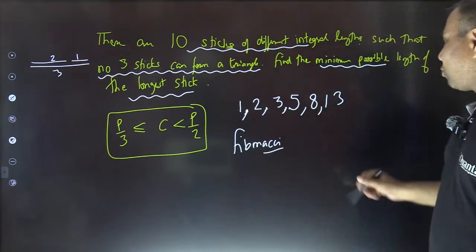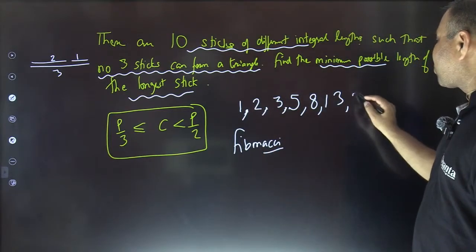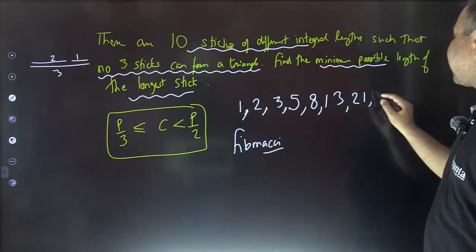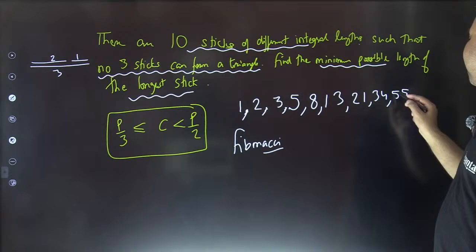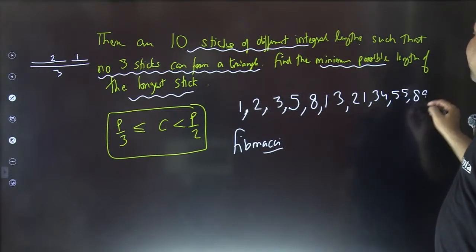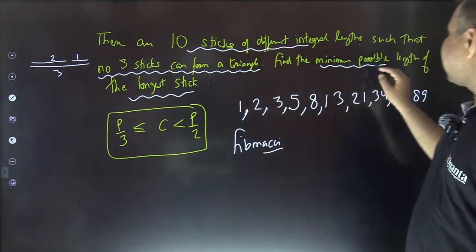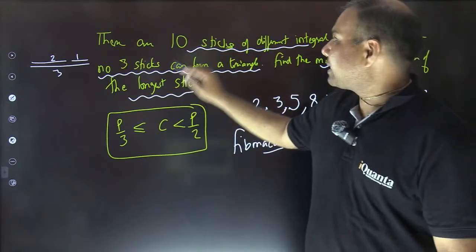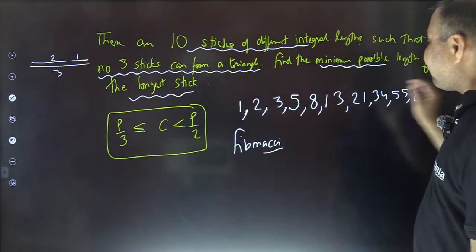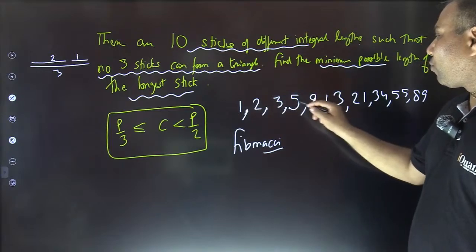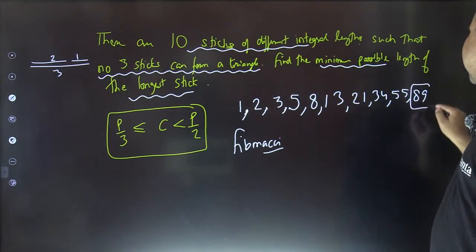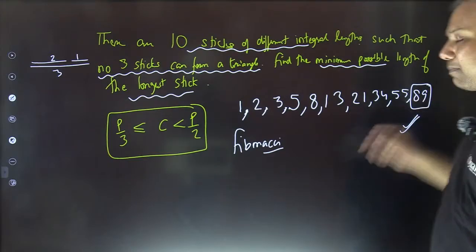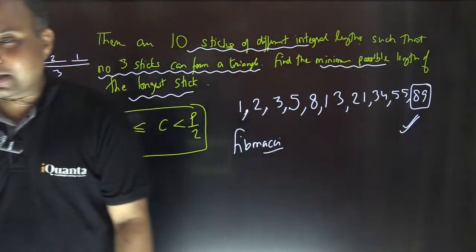That's it. So next would be 13 plus 8, that is 21. Next would be 21 plus 13, that is 34. Next would be 34 plus 21, which is 55. And next would be 55 plus 34, that is 89. We were to look for the minimum possible length of the longest stick, that is the 10th stick. So how many values have we written so far? 1, 2, 3, 4, 5, 6, 7, 8, 9, 10. So yes, 89 is the minimum possible length for the longest stick.